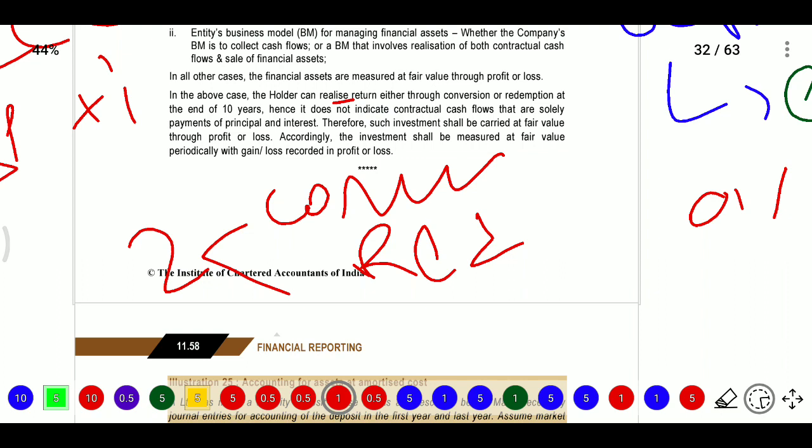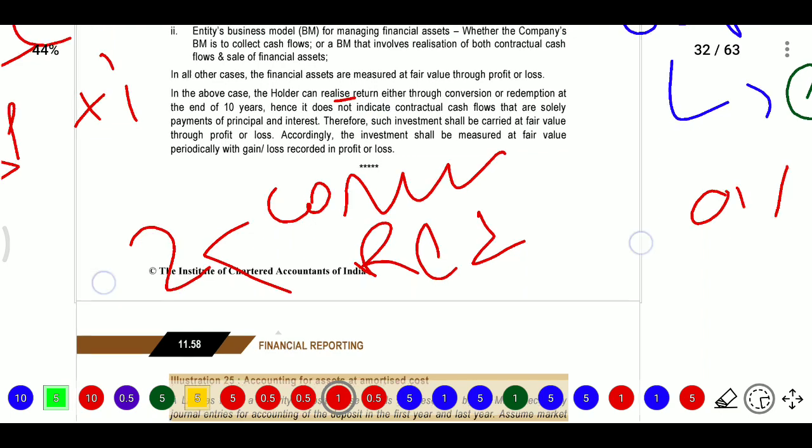At the end of 10 years they will decide based on market conditions. The person who has invested will see in the market: if the price of the equity shares is high, he will convert the shares; if the price is less, he will redeem the shares.